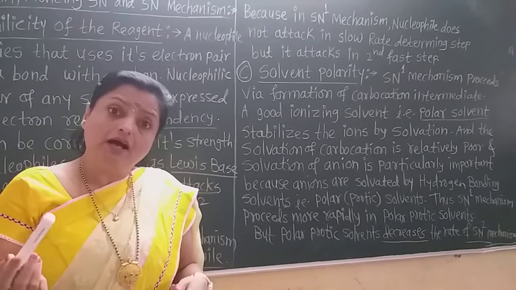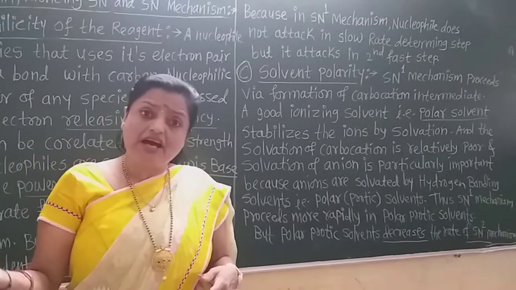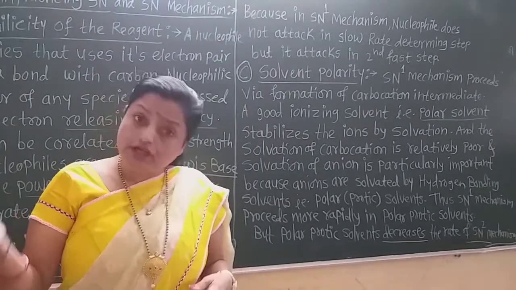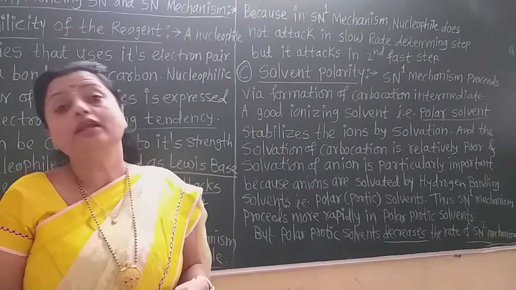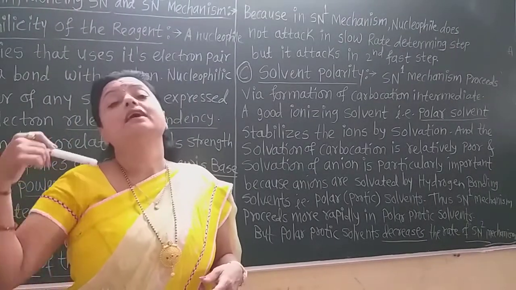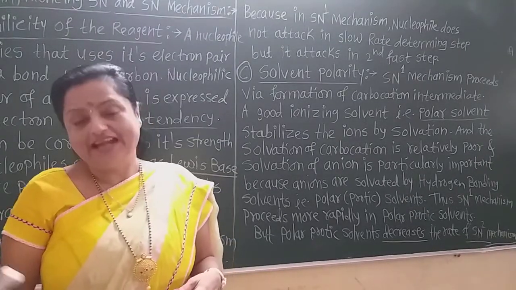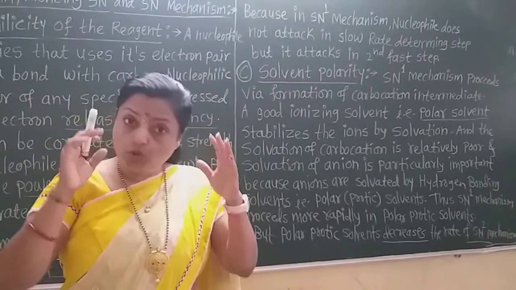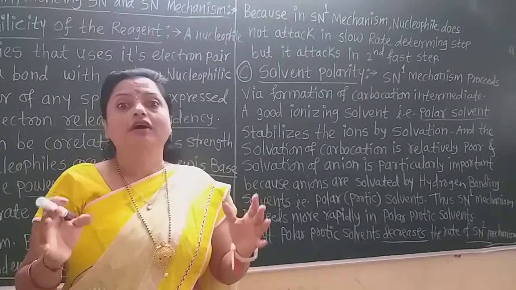And if the ion is negatively charged, then the polar solvent surrounds that negative ion or anion with its positive pole, and therefore the polar solvent always solvates the ions well.